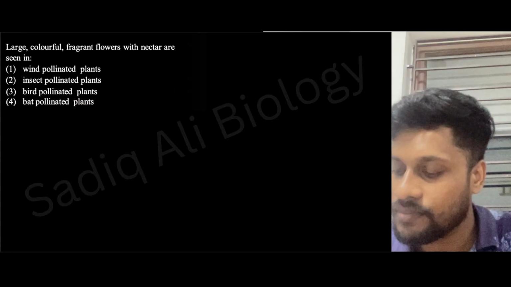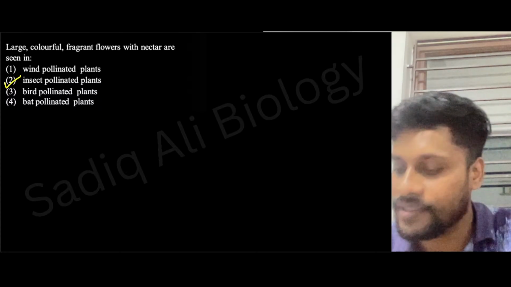Next. Large, colorful, fragrant flowers with nectar are seen in: wind pollinated plants, insect pollinated plants, bird pollinated plants, bat pollinated plants. What will be the answer here? Option 2, insect pollinated plants. Right? Next.